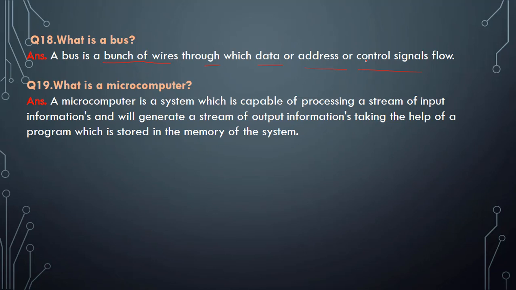A microcomputer is a system capable of processing a stream of input information and generating a stream of output information with the help of a program stored in the memory of the system.